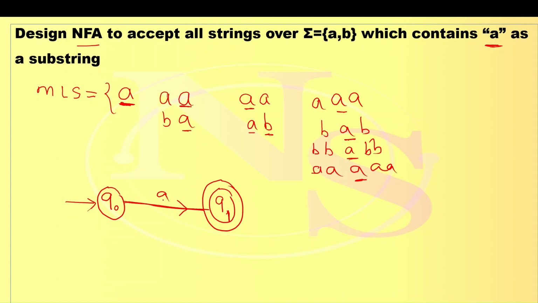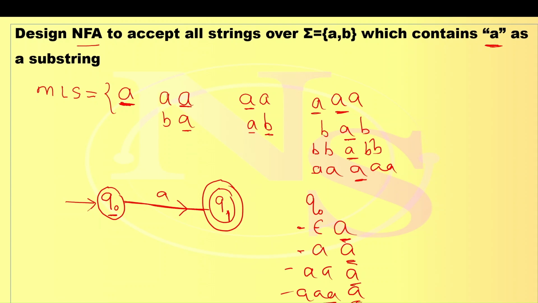It means A should be a substring, but before A, any symbol may come. For example, before A, zero A's may come, like epsilon, or a single A may come before reading the A, or two A's may come, or three A's may come. It means at Q0, before reading the A, I may have zero A's, one A, two A's or three A's.